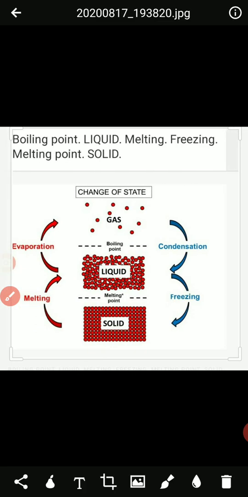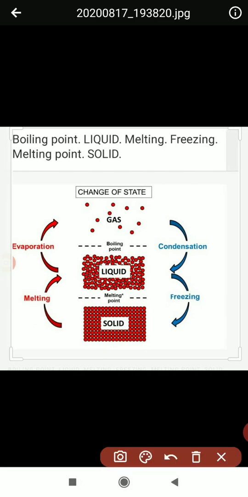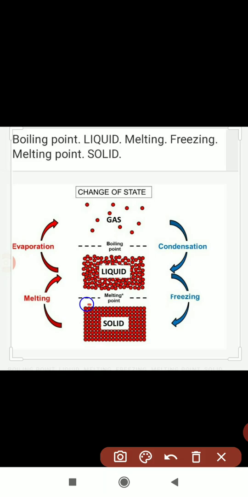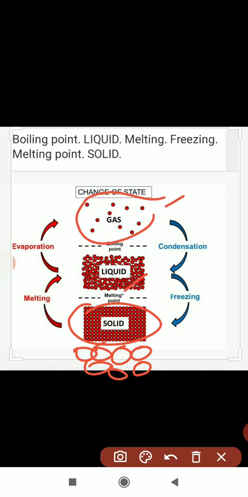Next, if you are seeing the change of state of a substance, here this is solid. In solids, all the particles are closely packed. Bonding is very strong. That's why a solid will not change its shape. If you are seeing liquids, there is somewhat less bonding. And if you are seeing gases, they are free.